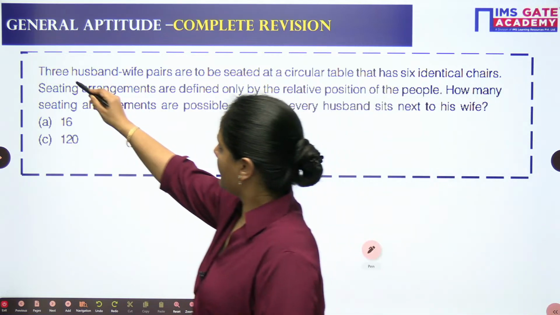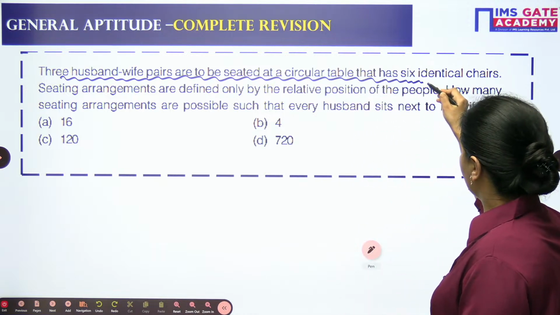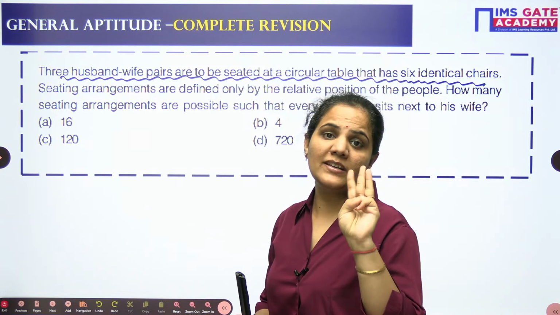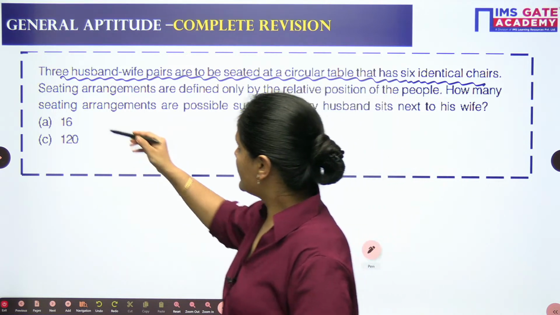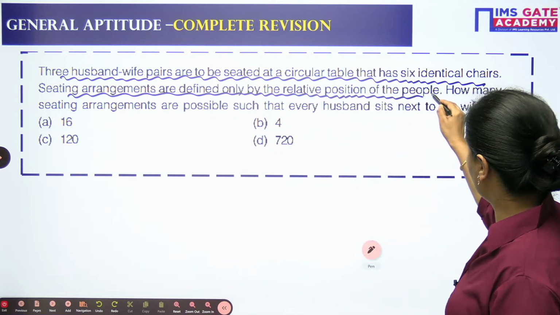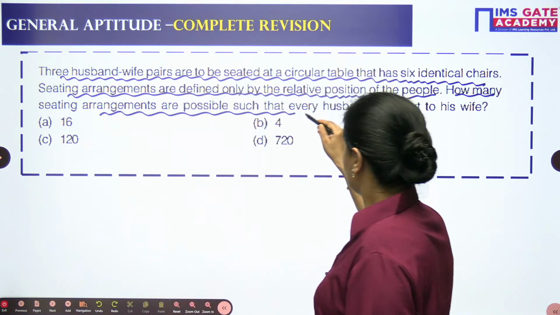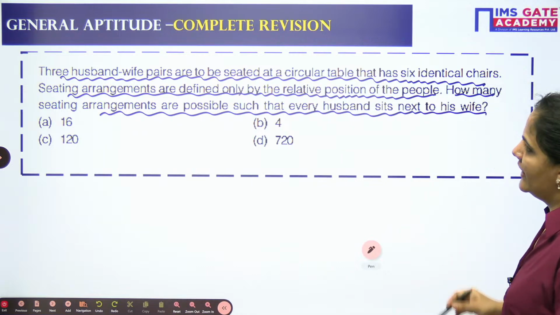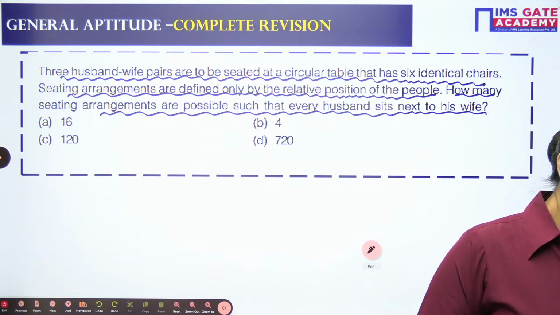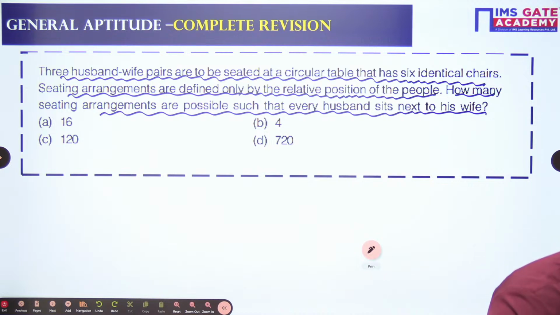Three husband-wife pairs are to be seated at a circular table that has 6 identical chairs. We have 3 pairs of husband and wife. Sitting arrangements are defined only by the relative position of the people. So how many sitting arrangements are possible such that every husband sits next to his wife? A very easy question. Everybody have a try.